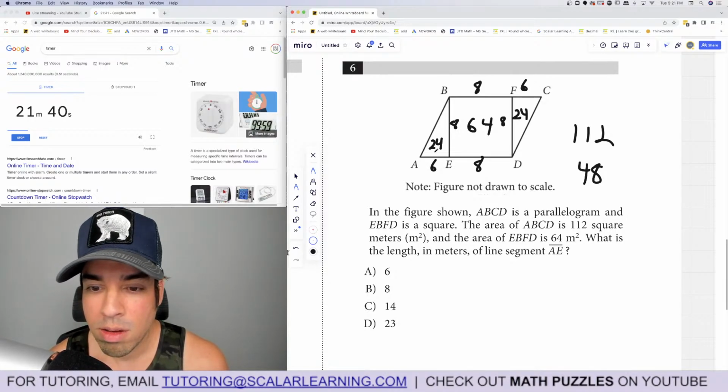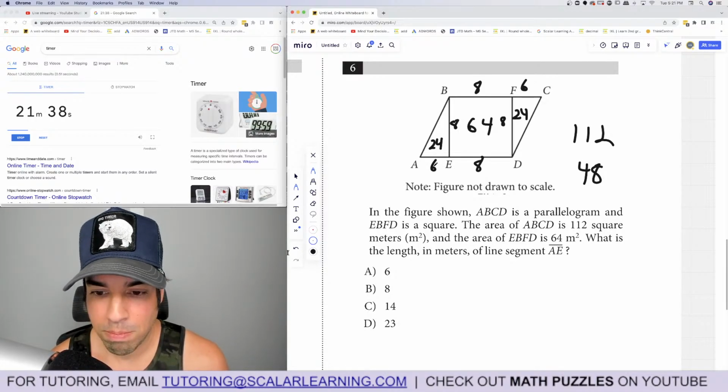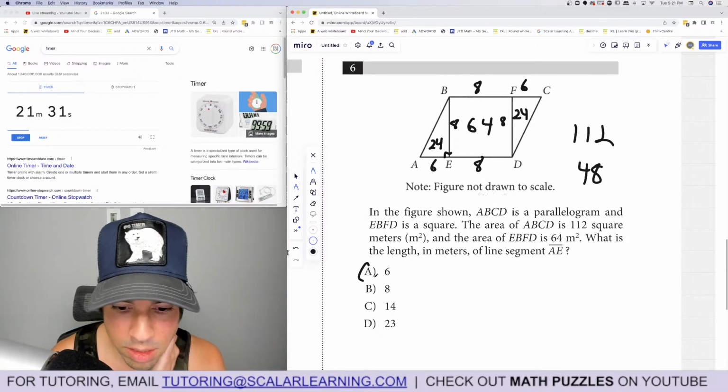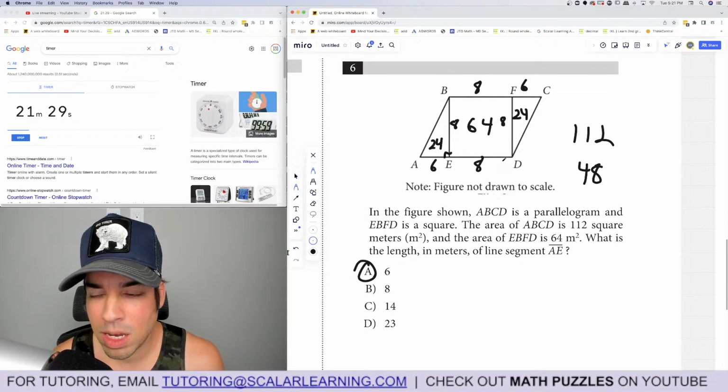And I'll tell you why. Because to get the area of a triangle, it's base times height, 6 times 8. We assume these are perpendicular, of course. 6 times 8 is 48. Half of that is 24. So AE is 6. Now, let me just make sure I didn't make any mistakes here.